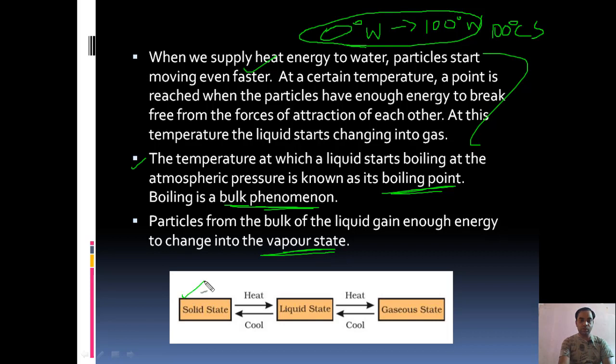This is the solid state. When heat is supplied to the solid state, it will convert itself into the liquid state. Now again, when heat is supplied to the liquid state, it will convert itself into the gaseous state. When the gaseous state is cooled down, it will convert itself into the liquid state. When the liquid state is further cooled down, it will come back again to the solid state, that is point 1.